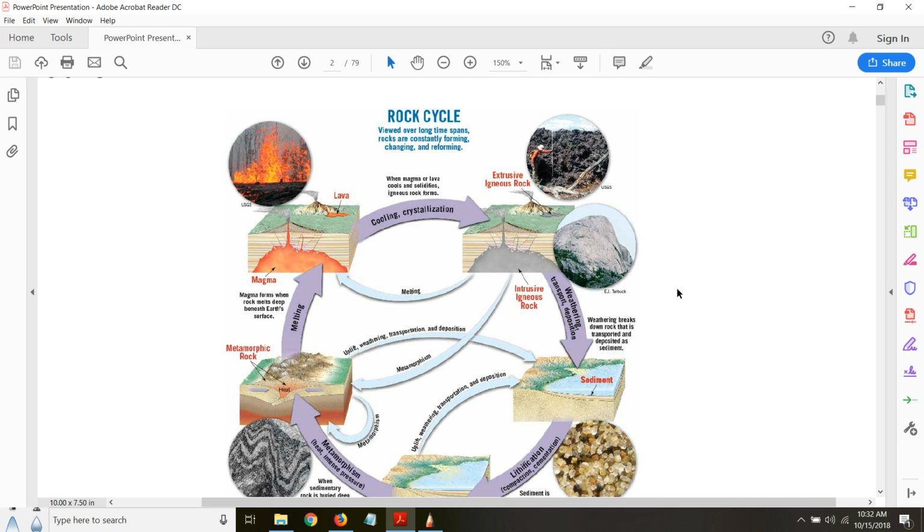And when this magma rises and comes to the surface of the earth and erupts in the form of a volcanic eruption, and it flows on the surface, then it is called lava. So this is a slight distinction between these two terms, magma and lava. Both of them correspond to molten rock. Magma is in the interior of the earth. Lava is the molten rock that flows on the surface of the earth after volcanic eruption. So another question that comes to mind is why magma is rising.